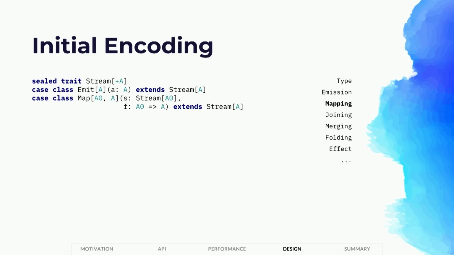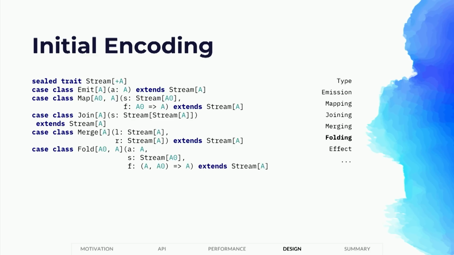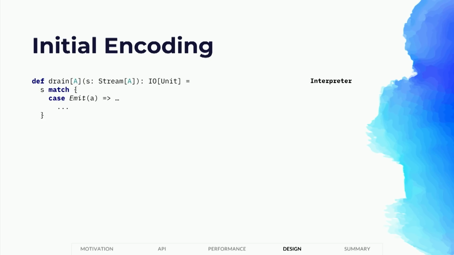Mapping would also be a term in that sum type that wraps the underlying stream and keeps the function that is mapping around. So as you go and you add the operators, you end up with a couple of terms in your sum type. And that's pretty easy, right? Think of an operation, just add a term to the sum type. That's pretty straightforward. Eventually, though, you'd need to actually run the stream and then you'd use an interpreter function that pattern matches on the terms of the sum type and performs the effects required within the target effect type. So for example, an IO. So that's how you would go about creating a stream using an initial encoding.